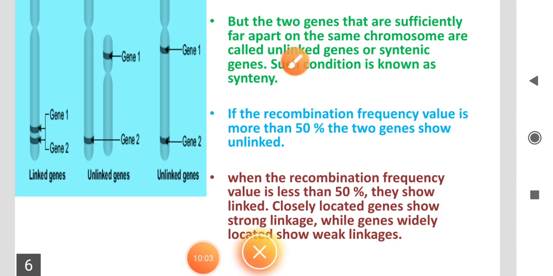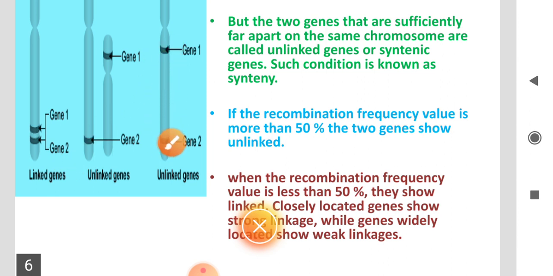Next, if the recombination frequency between two genes is more than 50%, these two genes are unlinked genes.